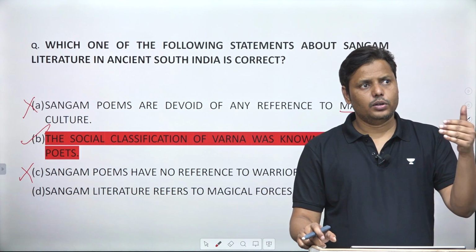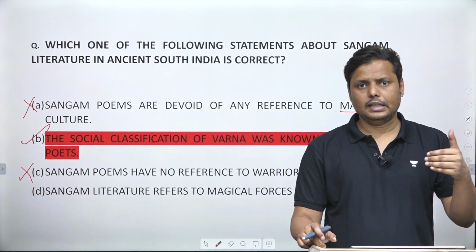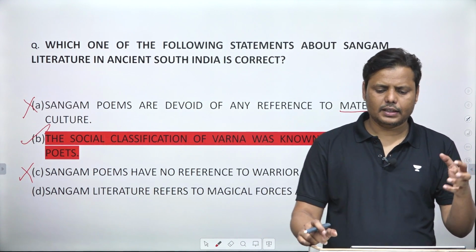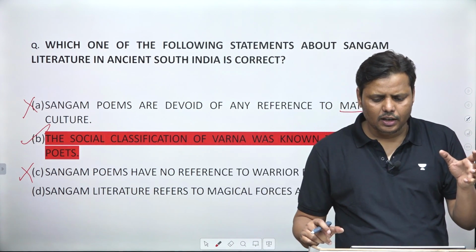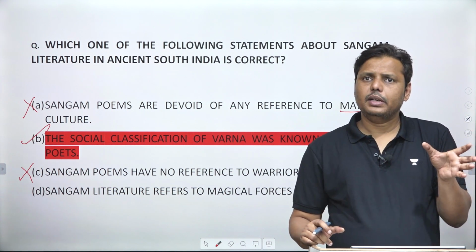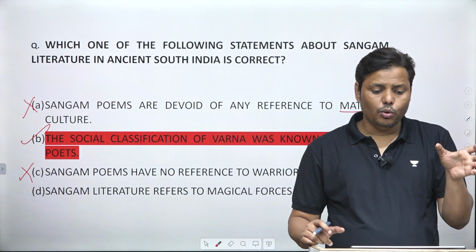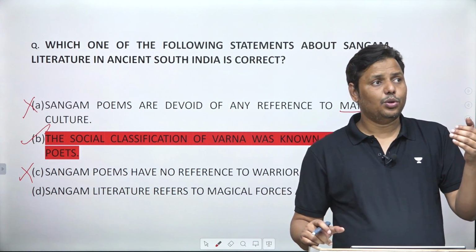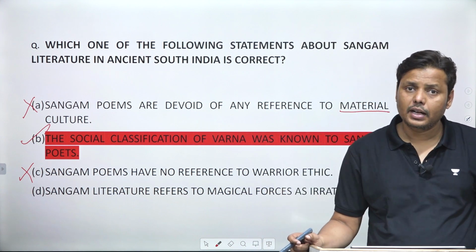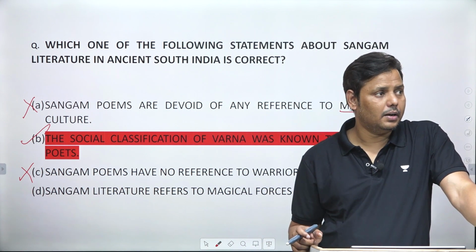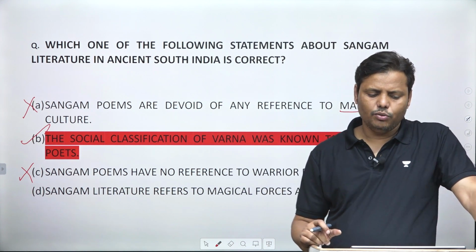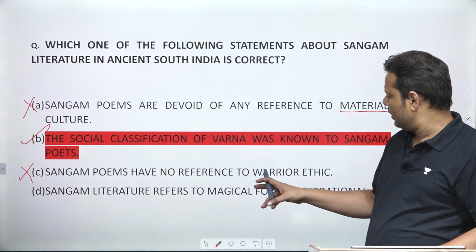That's how the heroes were very much respected in South Indian society, and that's how you'll find much discussion about them. In fact, the goal of the hero of the Puram poems was Pukal. Pukal means that they had been trying to emphasize the glory and the fame of the people. Those soldiers who died in the battlefield were always considered to be highly respected. So we cannot say that this was not present.